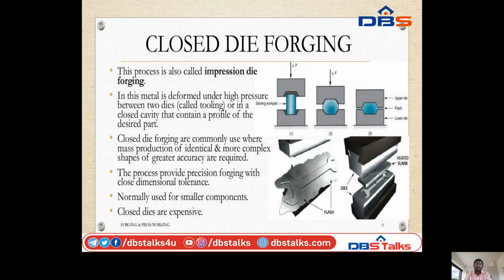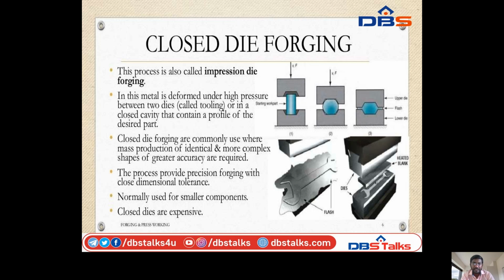So this process is also called impression die forging. Impression means the die has one shape, so the workpiece will be changed to the required shape. So these are all the impressions. The shape of the die will be transferred to the required workpiece.